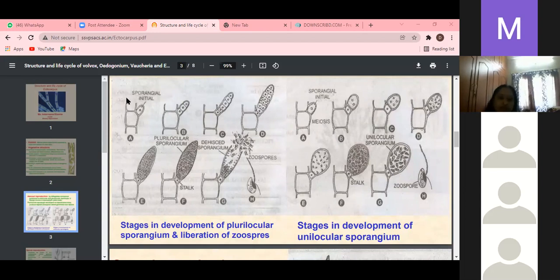The second one is the plurilocular, another name is multilocular sporangia.